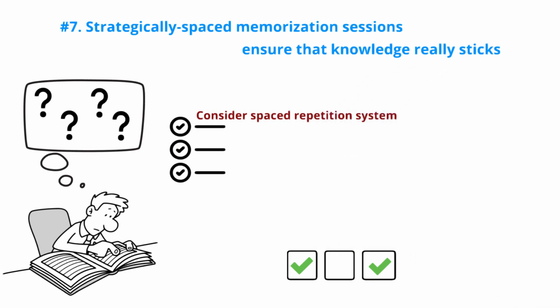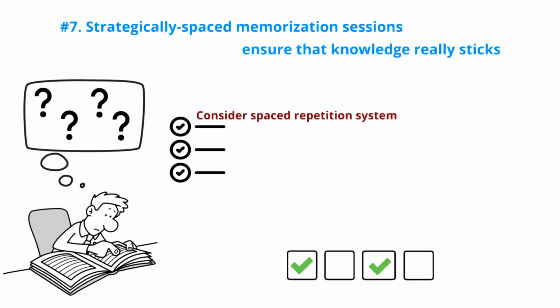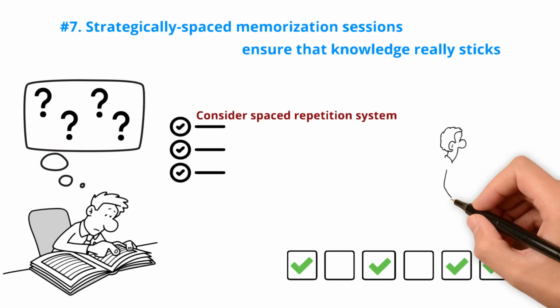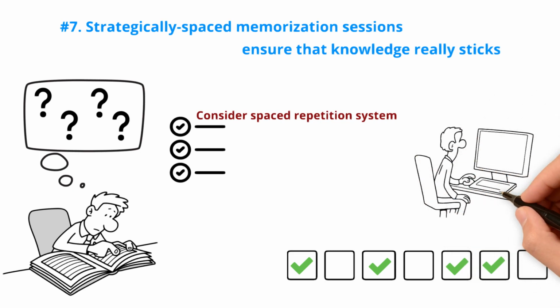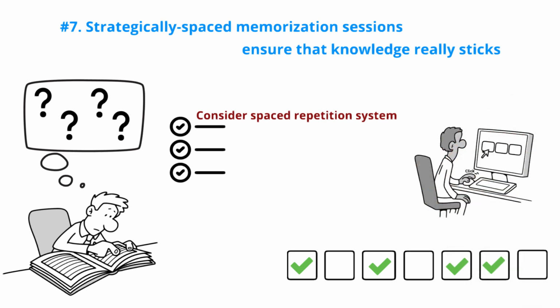Consider using a spaced repetition system when memorizing facts or simple concepts. You can use physical flashcards to test your knowledge in a randomized manner or opt for SRS software that optimizes randomization through algorithms. For more complex concepts, spaced repetition remains effective. Here, focus on regularly revisiting key processes rather than mere recall of information.